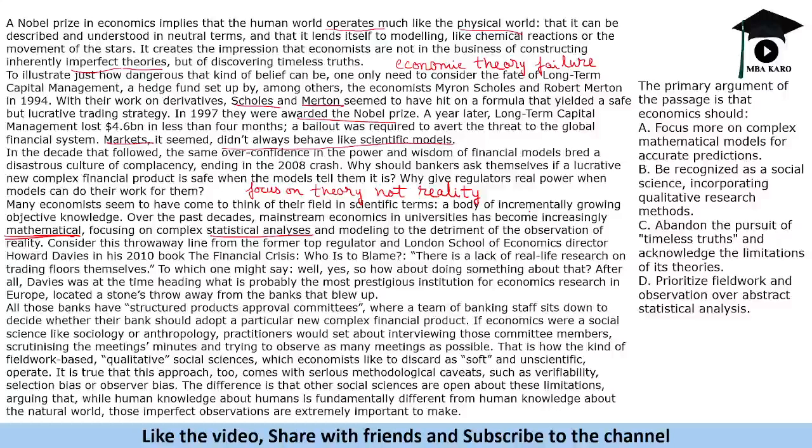So basically the passage is saying that economics is about a scientific approach. The passage is primarily saying that economics is a scientific approach which is often failing, and we have seen a lot of examples of this. So economics is treated as a scientific approach, it is quantitative in nature but not qualitative in nature. That's what the passage is talking about. That's the gist of the passage.